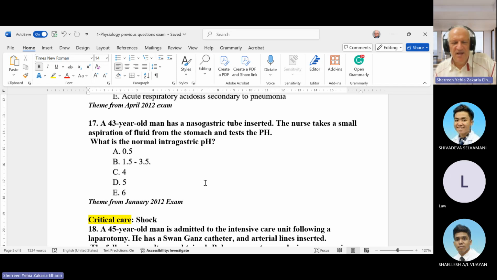Of course, the acidic cutoff is 4, so 4 and above is not acidic. So 4, 5, 6 is wrong. The answer is 1.5 to 3.5. This is the normal range of the pH of the stomach. It is usually between 0.5 and 3.5. Of course, it is an acidic medium.